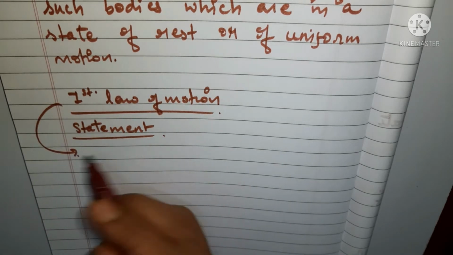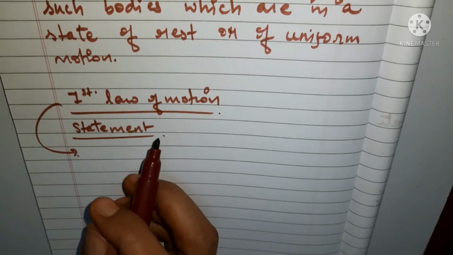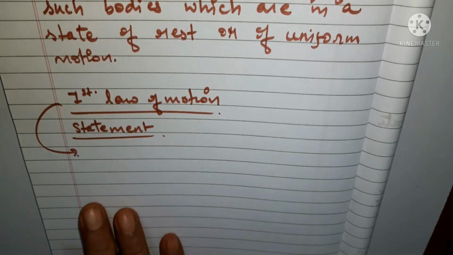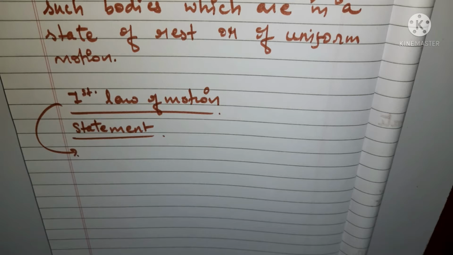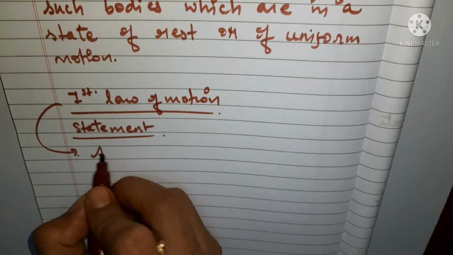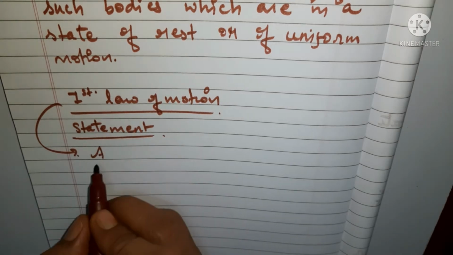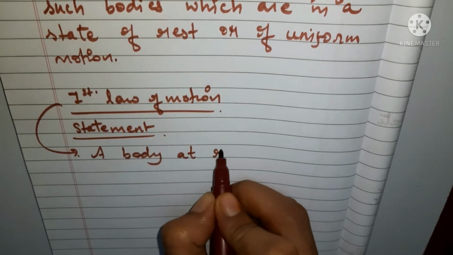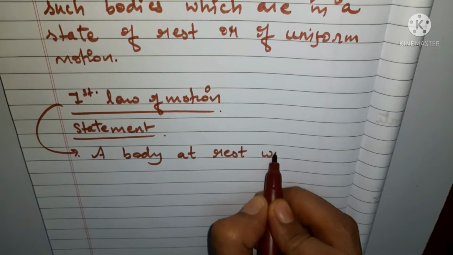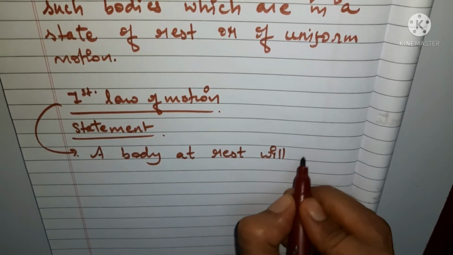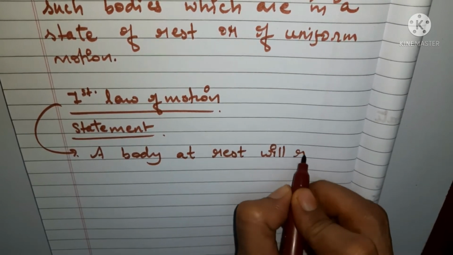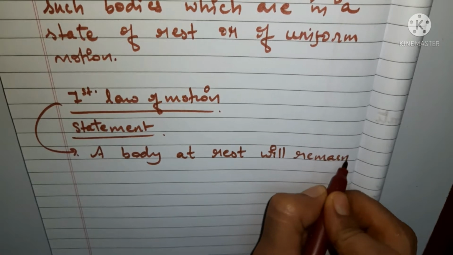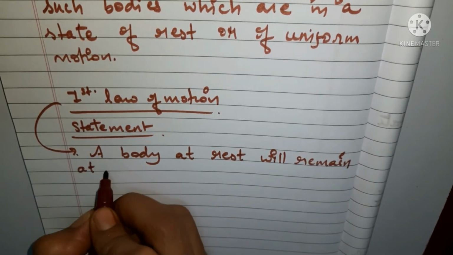If someone asks you, how will you state it? A body at rest will remain at rest.